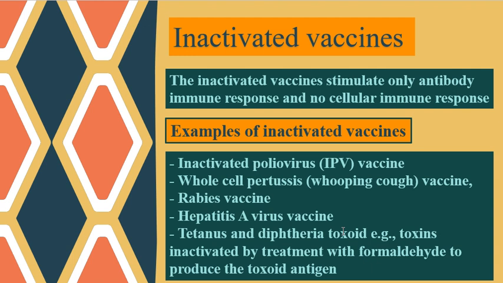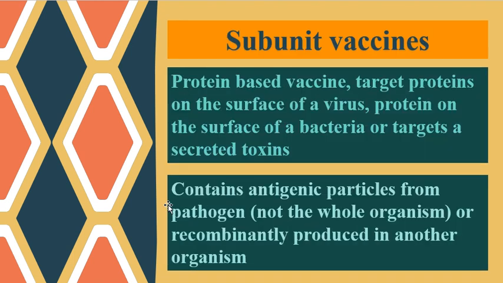And these toxins are treated pharmacologically with formaldehyde to produce a toxoid, which is not toxic to humans. However, when the body upregulates its response against it, it will actually work against different toxins produced by different organisms or bacteria.